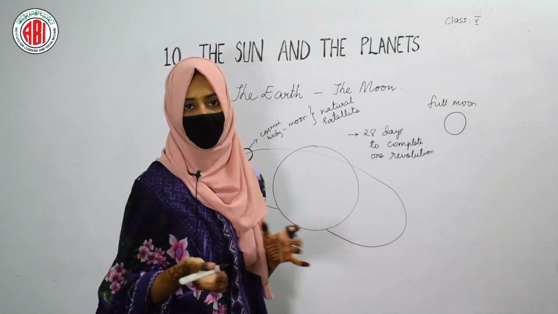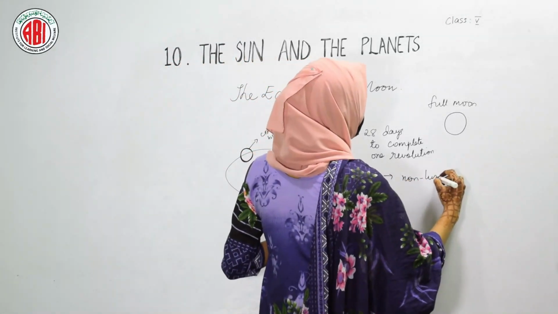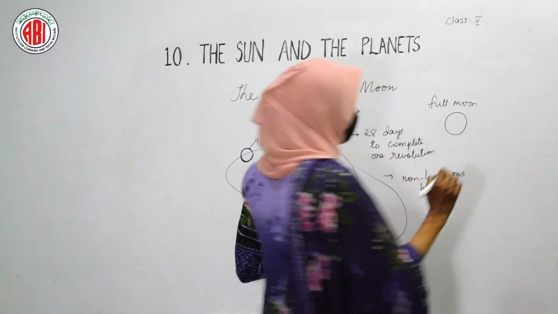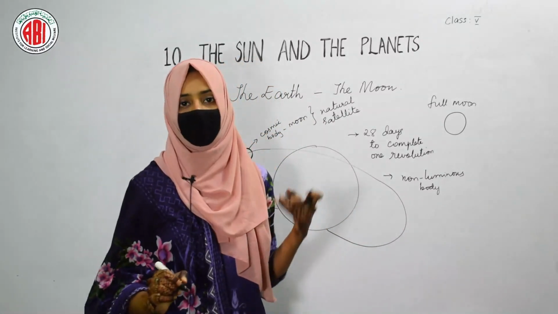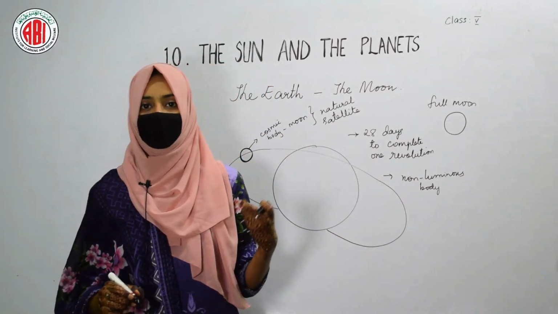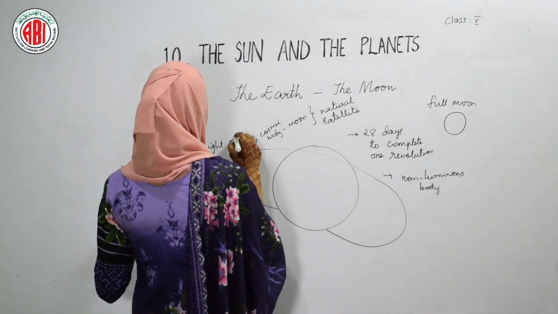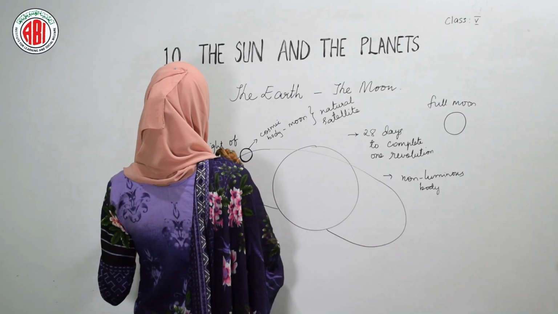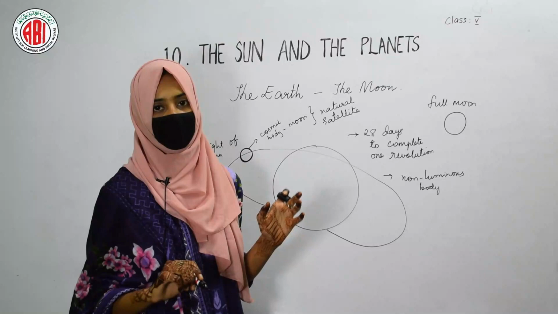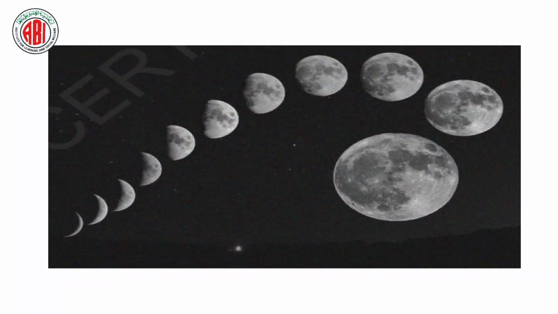The moon is not a luminous body. It is a non-luminous body. Non-luminous means it doesn't shine, it doesn't have any light. But when you look at the sky, it will be shining, it will emit some light. So from where is the moon getting that light? It reflects the light of the sun. So the portion of the moon on which the sunlight reflects, that portion you can see in the sky during night time.